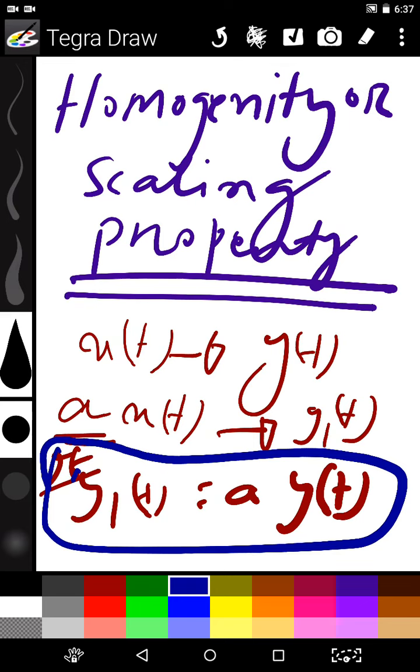Again, if a system verifies the homogeneity property, we can get an amplified output in two ways. Firstly, by amplifying the input we are applying. Secondly, without touching the input, we can amplify the output to get the same result. In both cases we get the same result.